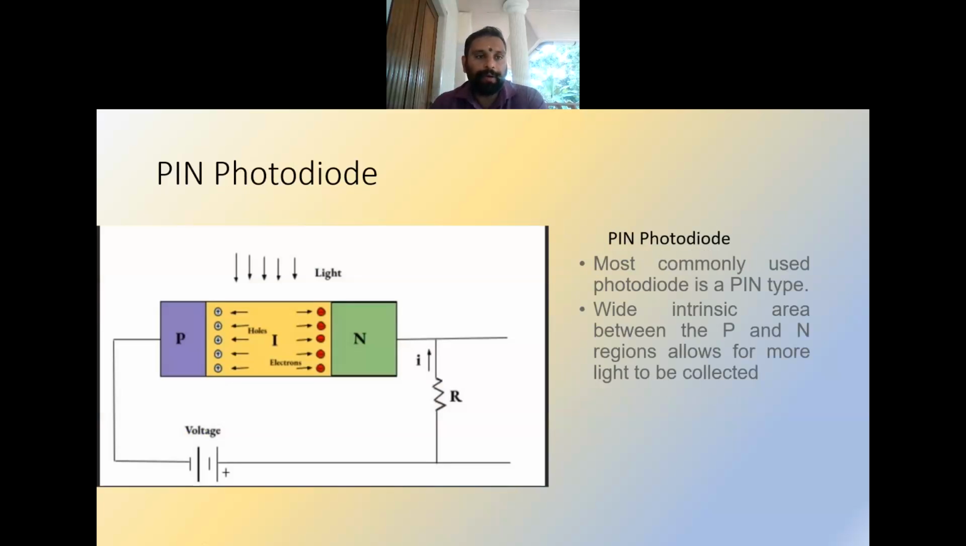In the case of the PIN photodiode, this issue of the smaller depletion region width is solved. Here, in between the P and N regions, we sandwich an intrinsic layer which is wider. So most of the light incident on the region between the P and N junction will get converted to electron and hole pairs. So the quantification will be more accurate.